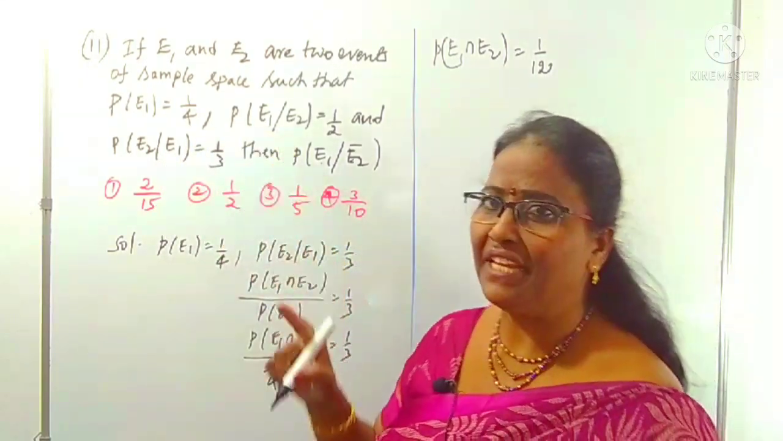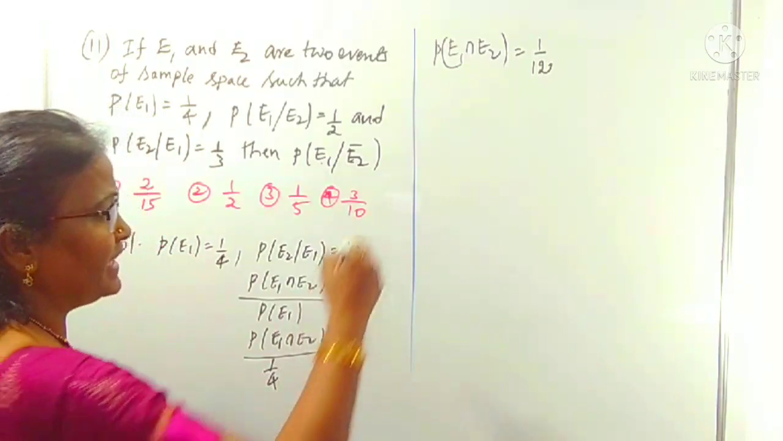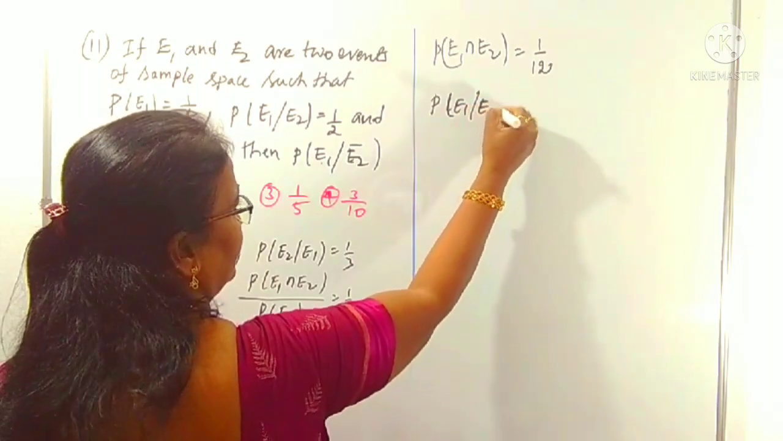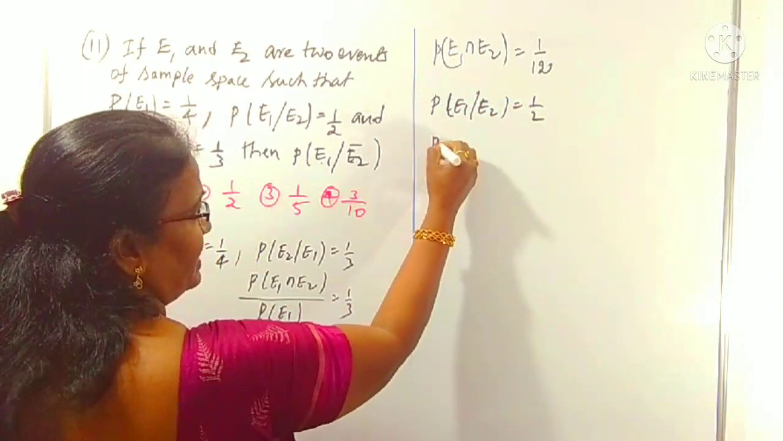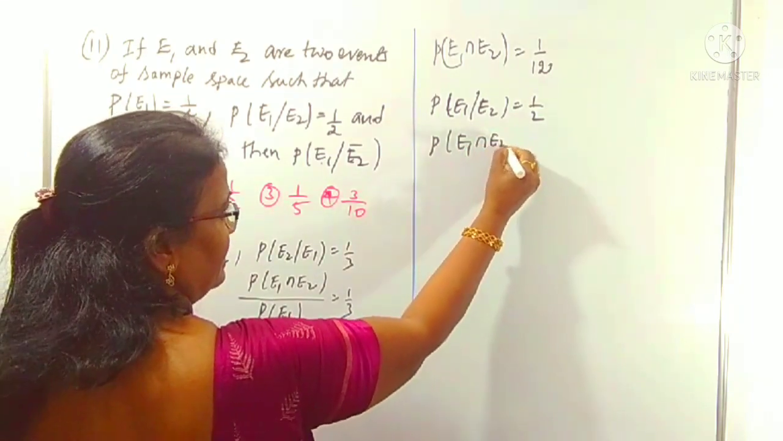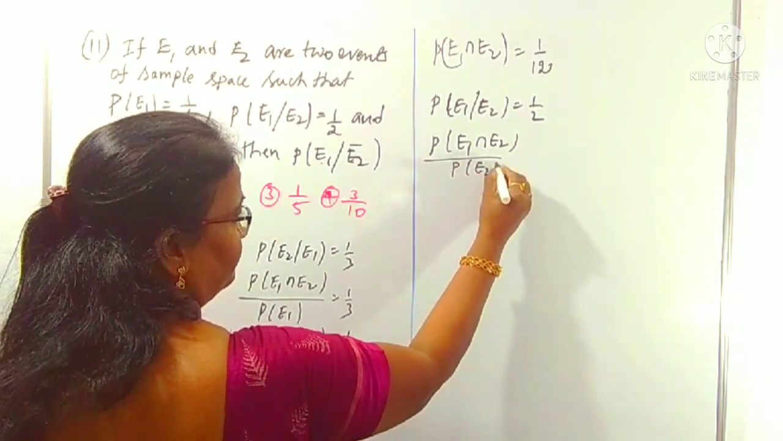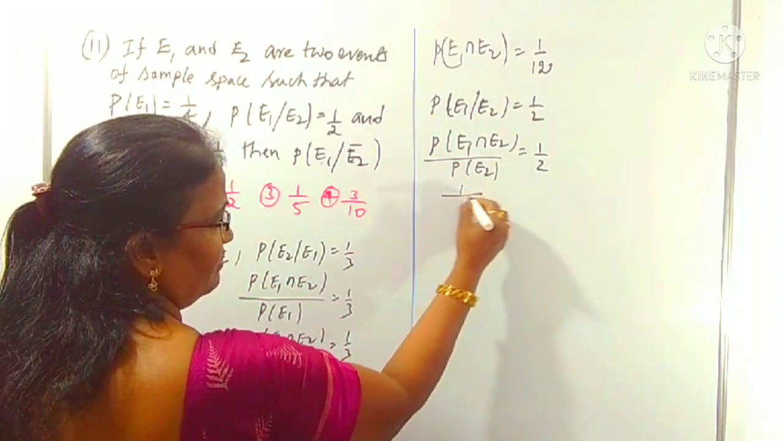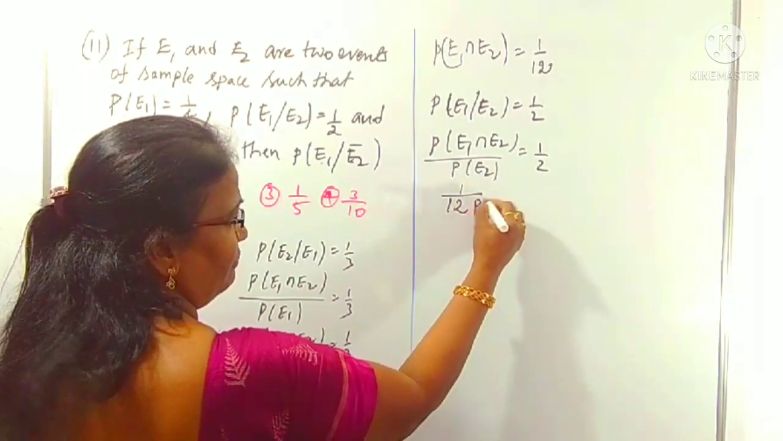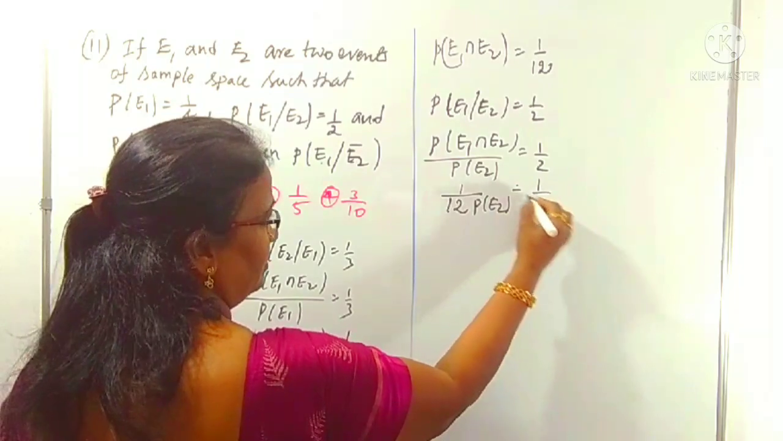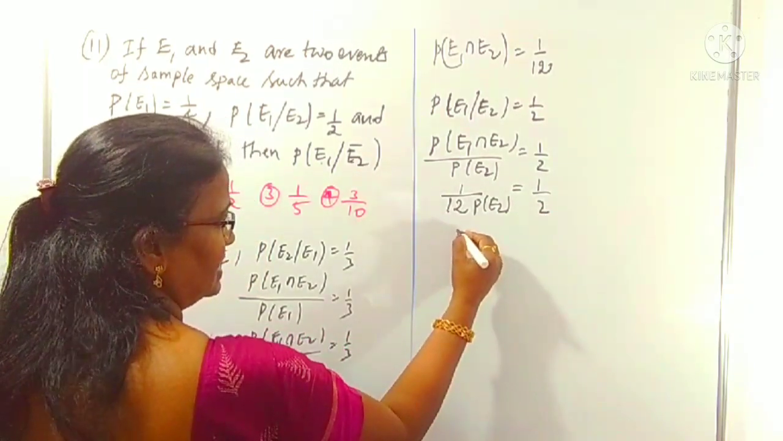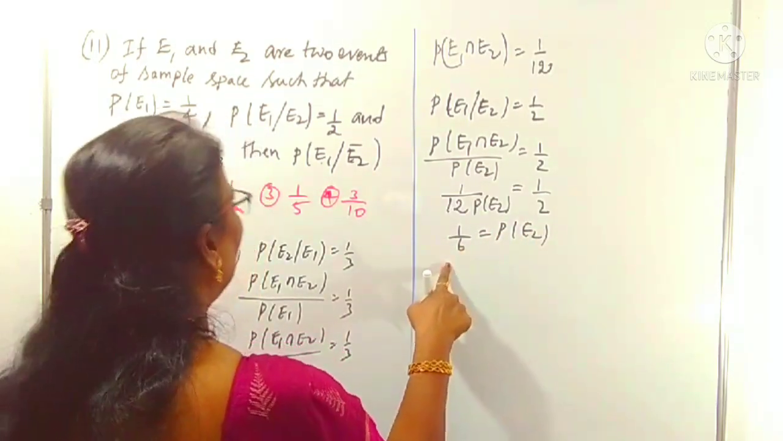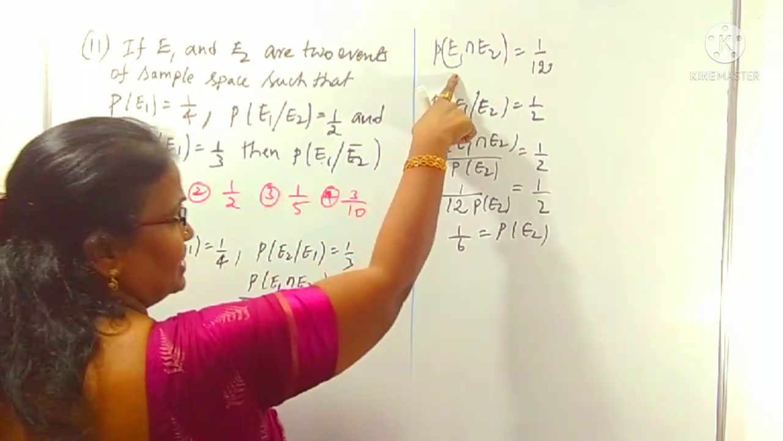Now we can concentrate on P of E1 by E2. What is the P of E1 by E2 given? P of E1 by E2 is given as 1 by 2. Again, what is the formula? P of E1 intersection E2 by P of E2 is 1 by 2, right? P of E1 intersection E2 we already got as 1 by 12. Substitute here 1 by 12 into P of E2 is equal to 1 by 2. So 2 cancels, that is 1 by 6 is equal to P of E2. So we have the P of E2 result, P of E1 result, and P of E1 intersection E2 result.